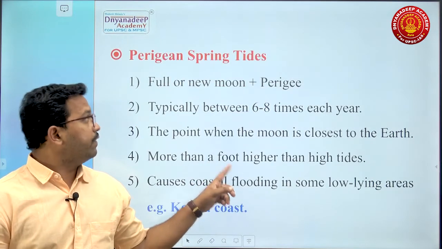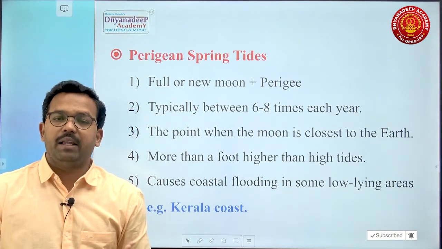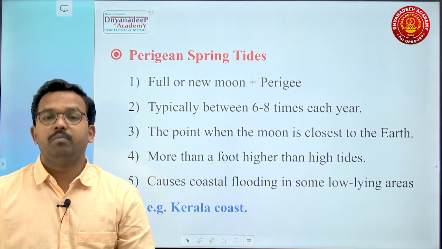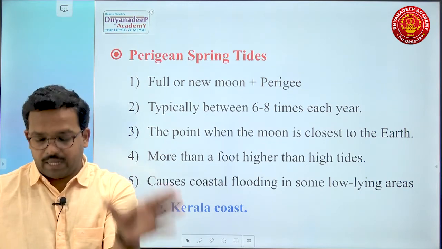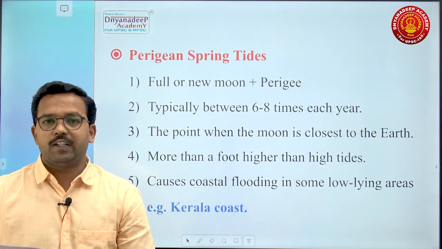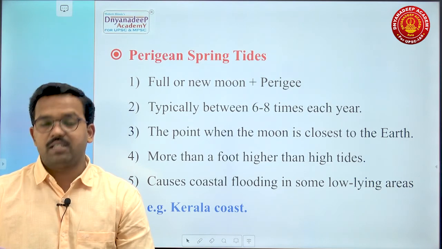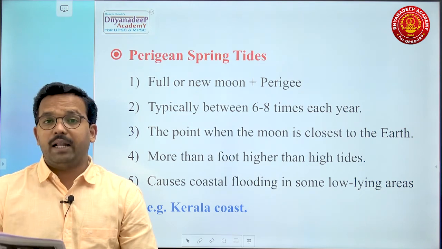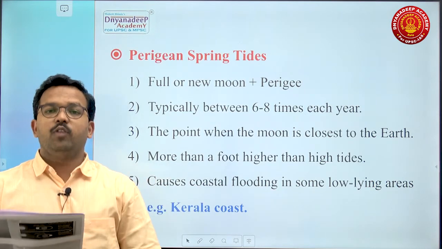Now, the important definitions. See, perigean spring tide, when they are closer to the earth. Full or new moon plus perigee. It means when the moon is closest to the earth and there is a full moon or new moon, we have a perigean spring tide. Typically, it occurs between 6 to 8 times each year. It is at least a foot higher than the normal high tide.